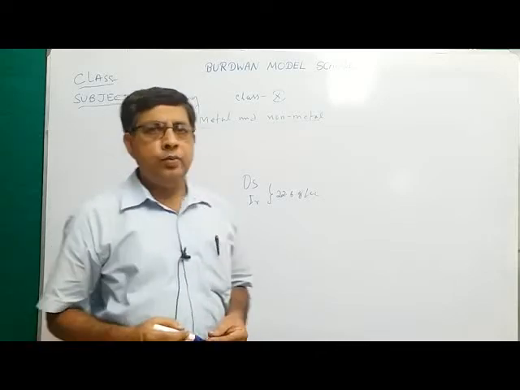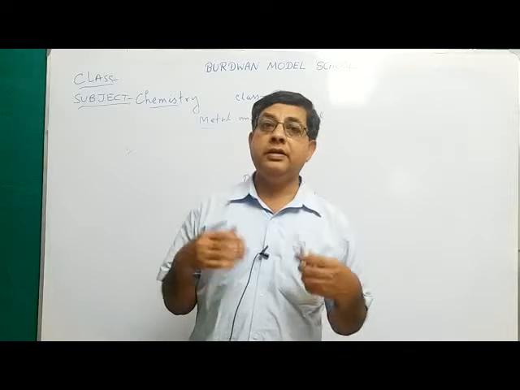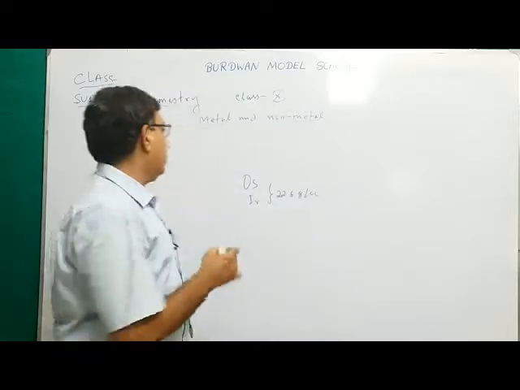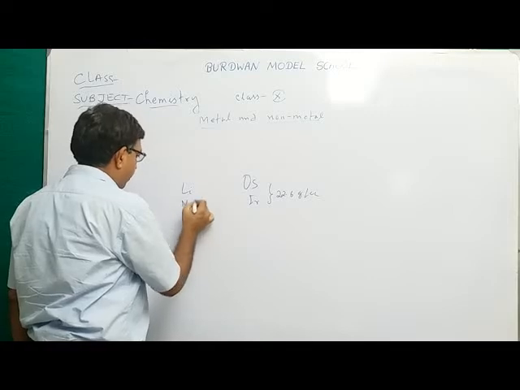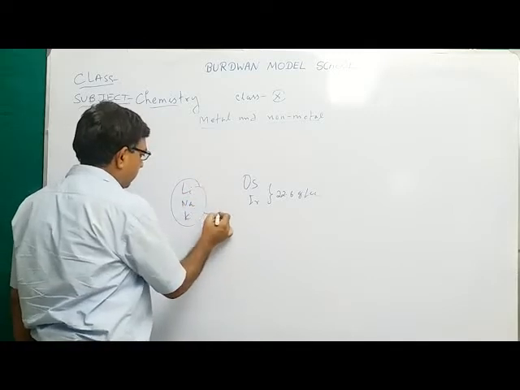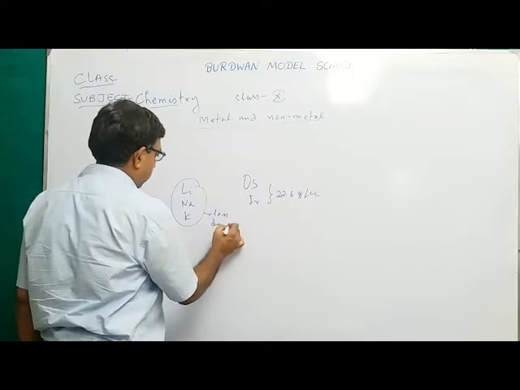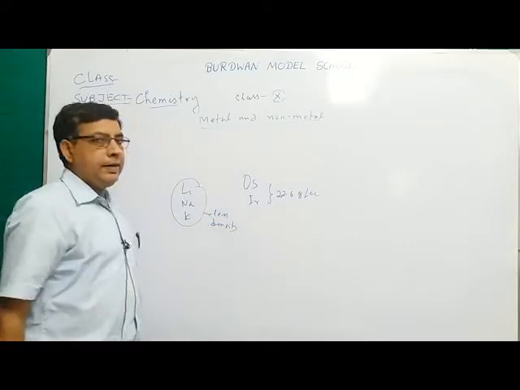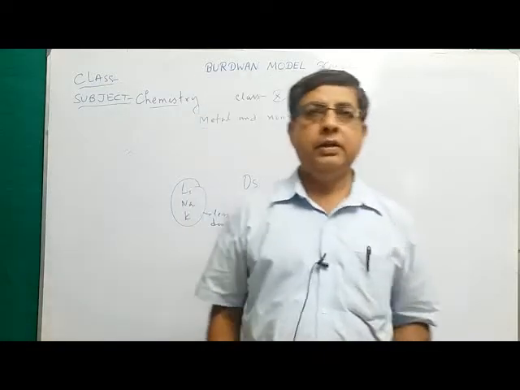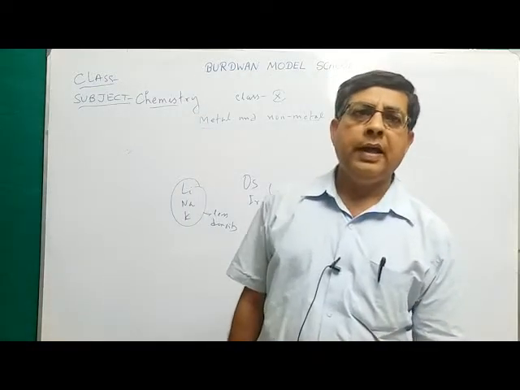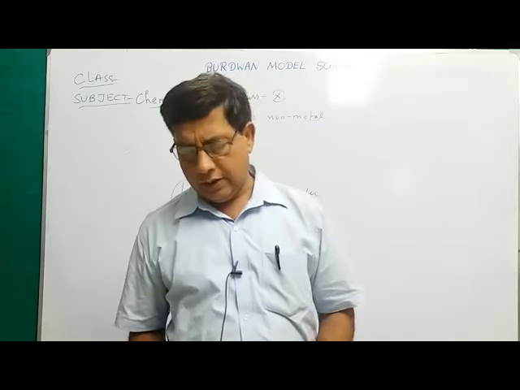But there are a few metals which are very light, that is, their density is even less than water. They can float in water. For example, lithium, sodium, potassium. These three elements have very low density. Lithium is the lightest metal among all elements. So metals have very high density except lithium, sodium and potassium.